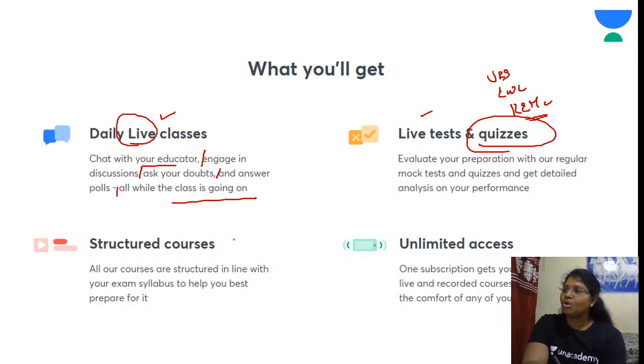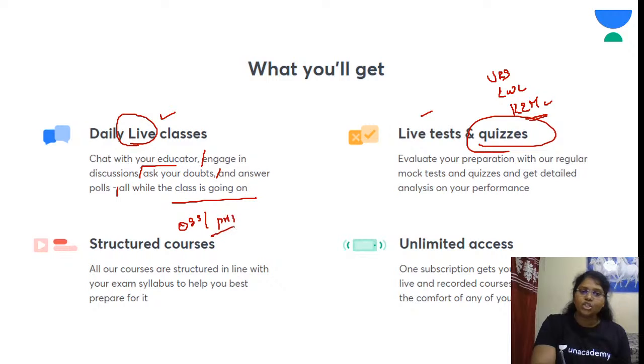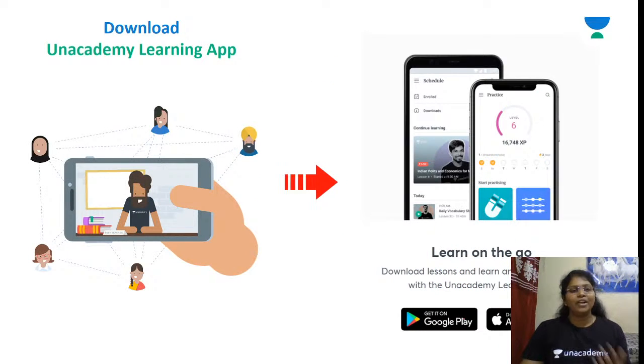Structured courses. All our courses are structured in line with your exam syllabus in order to help you best prepare for it. It is OSS for your PMI, one-stop solution for your prelims, mains and interview. Unlimited access to unlimited courses. One subscription gets you access to all our live and recorded courses to watch from the comfort of any of your devices, for which you have to download the Unacademy Learning app.